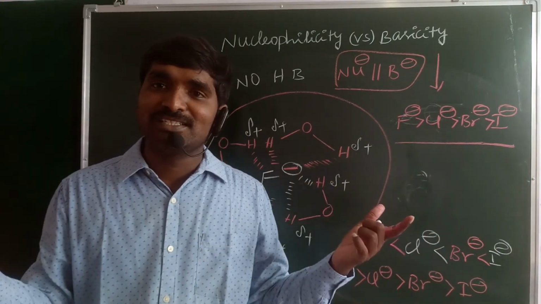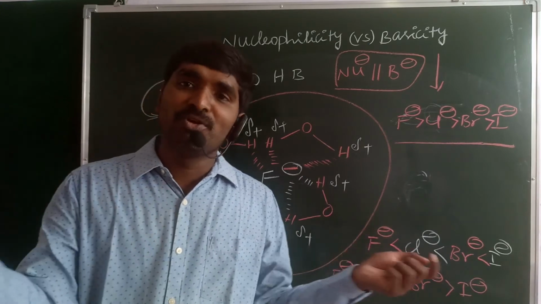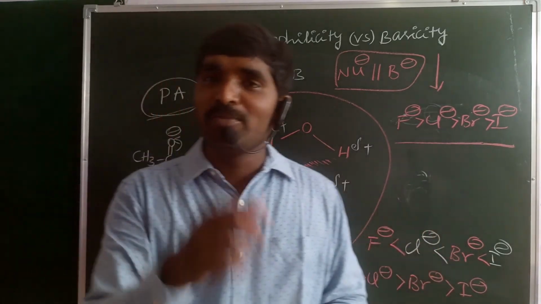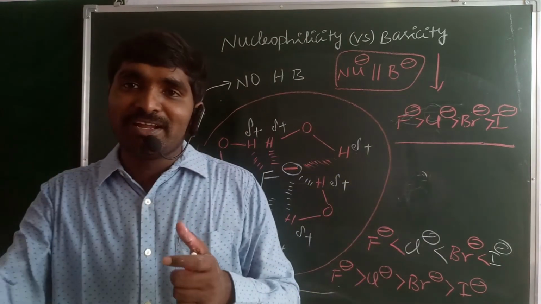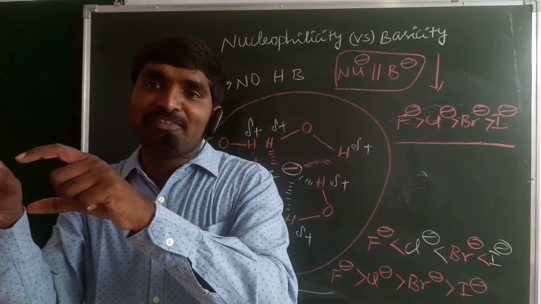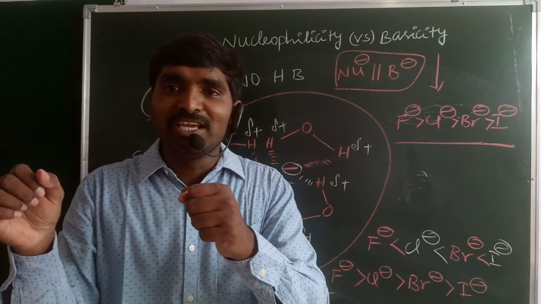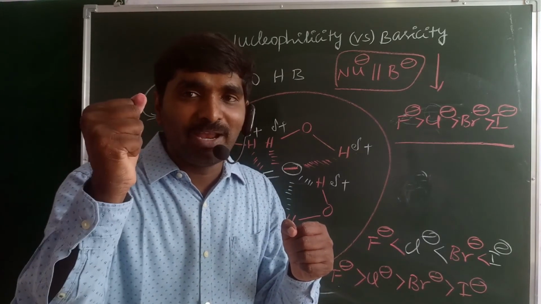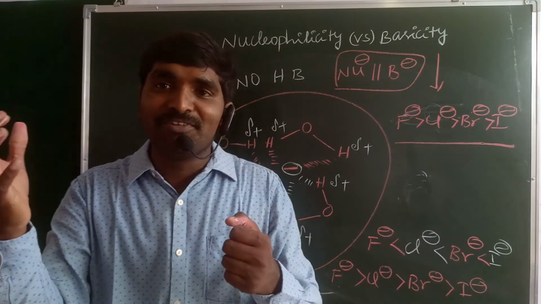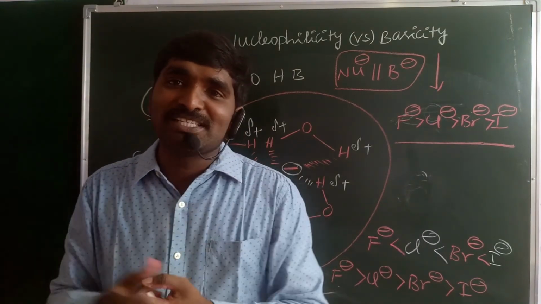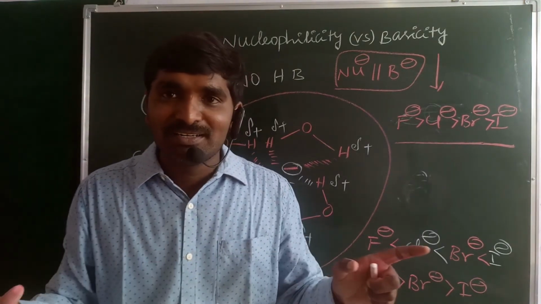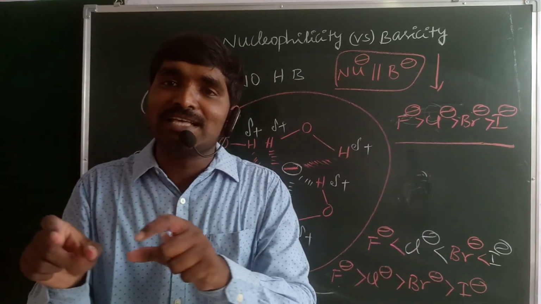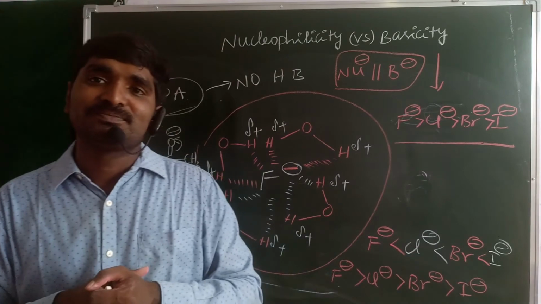Charged ions are more nucleophilic as well as more basic in nature. That is point number 1. And point number 2: in a period from left to right, electronegativity increases. When electronegativity increases, the non-bonding electrons are tightly held by the element due to the higher electronegativity, so there is no donation capacity. Clear? So in a period from left to right, both nucleophilic and basic nature decrease.